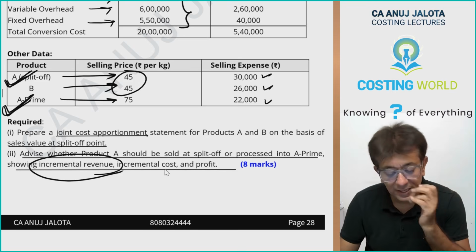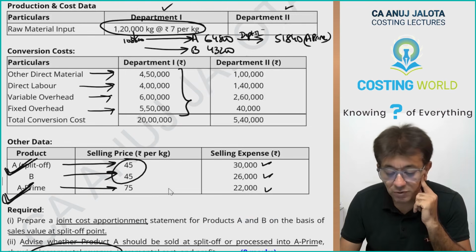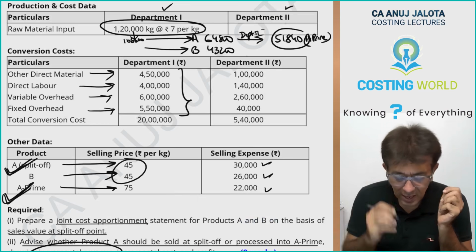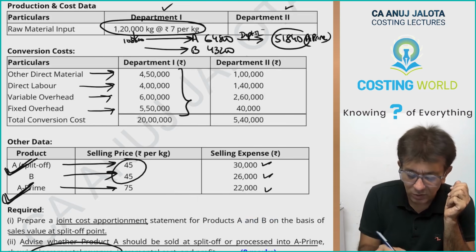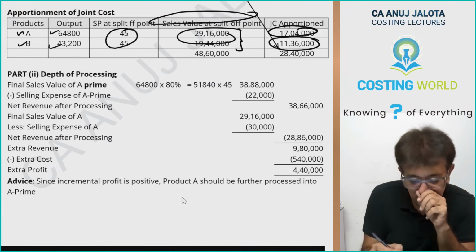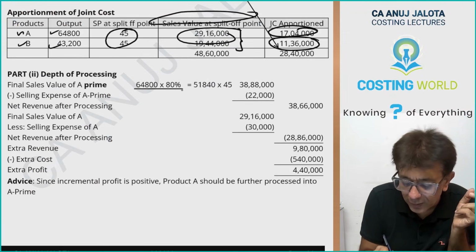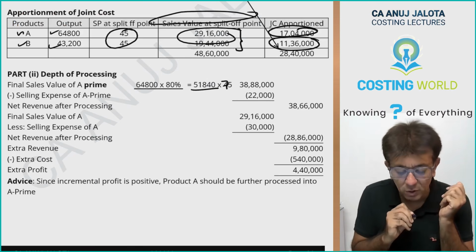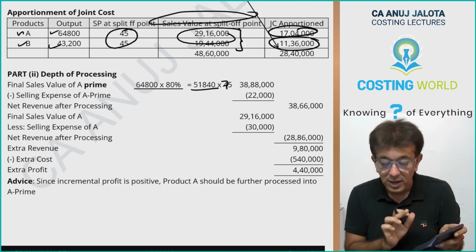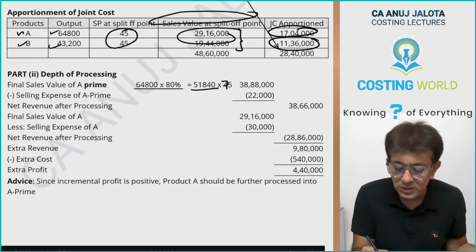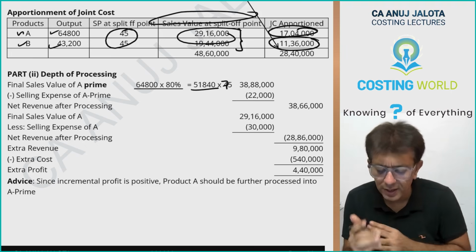That is exactly the calculation that I have done. See, if you sell A prime, you will be able to sell 51,840 units. At what rate? At the rate of 75. So you can multiply. I have done that calculation over here. 64,800 into 80%, that is 51,840 units at the rate of 75. It should be at the rate of 75. I must have done the calculations correctly. Yeah, so this is into 75, not 45. It's a printing error. This figure is correct.